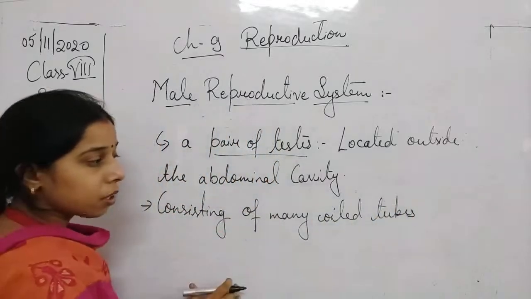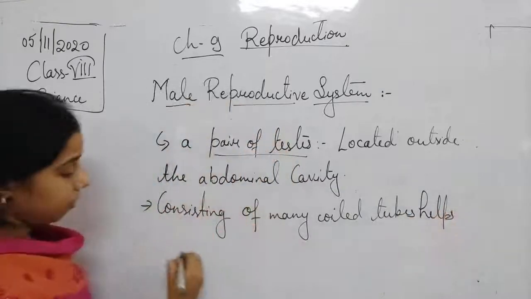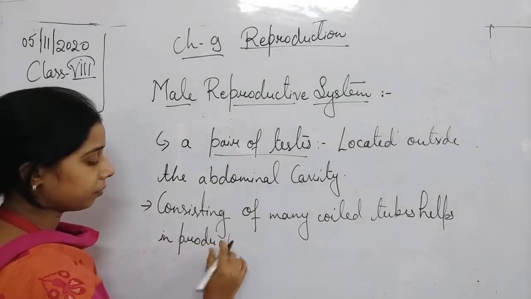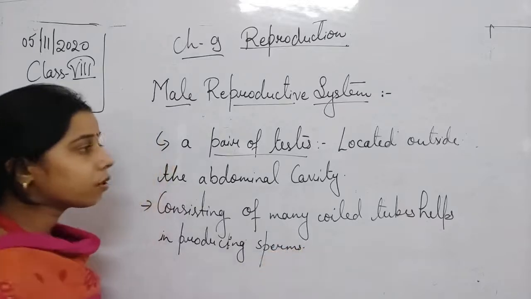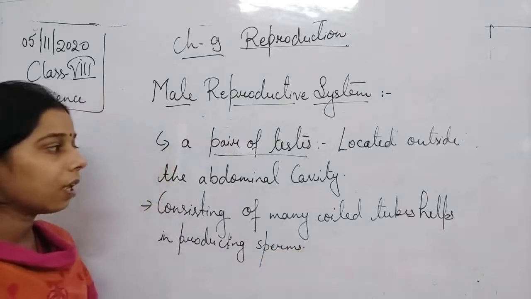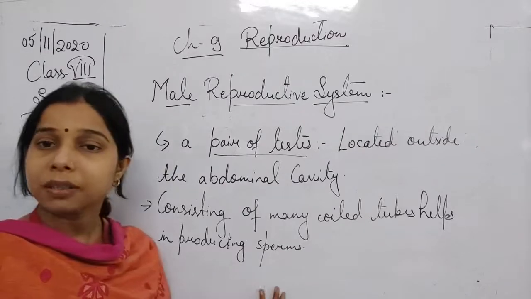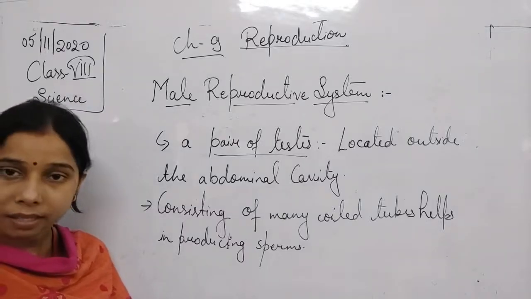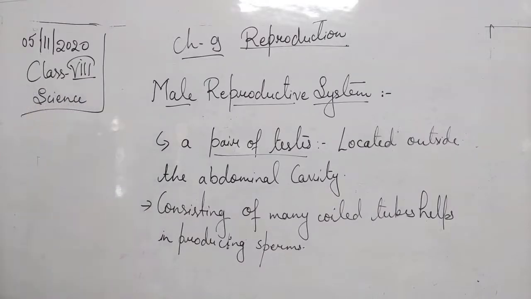Basically, what is the role of these coiled tubes? They help in producing sperms. So whenever the question is asked what is the role of a testis, you will always say that it consists of tubes which help in producing the sperms, or that the testis is responsible for releasing the male sex cells at the age of puberty. So it is responsible for producing the male gamete.